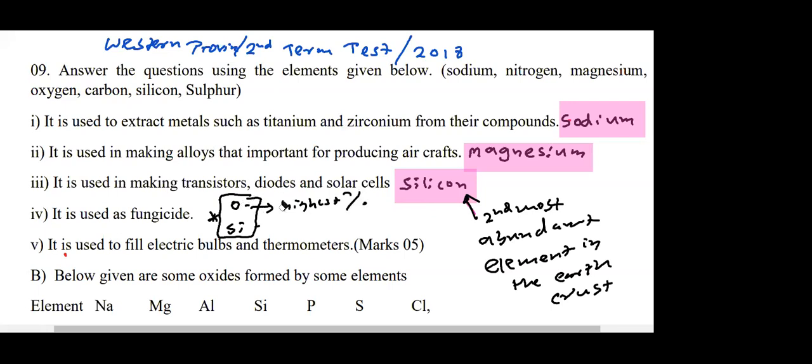Because silicon dioxide, sand, is everywhere. What is the chemical formula of sand? Silica, silicon dioxide. Pure silicon is extracted from sand, silicon dioxide. This pure silicon is used to make computers and solar cells.